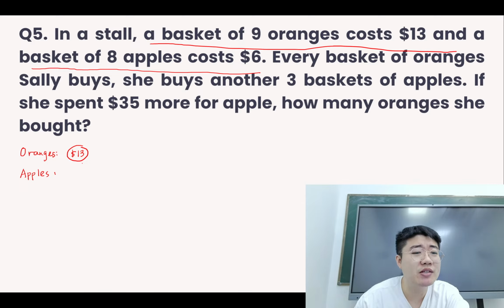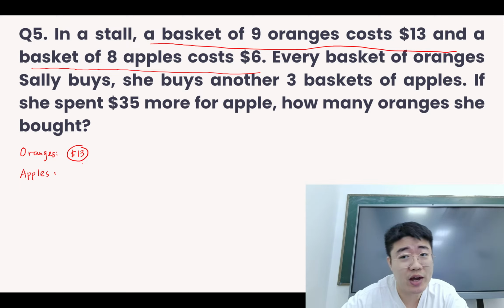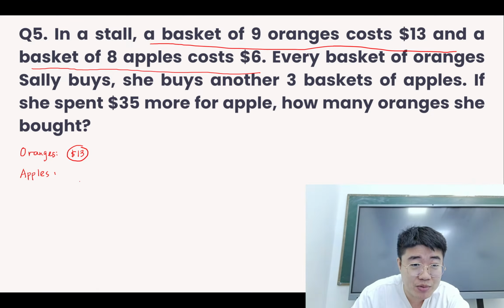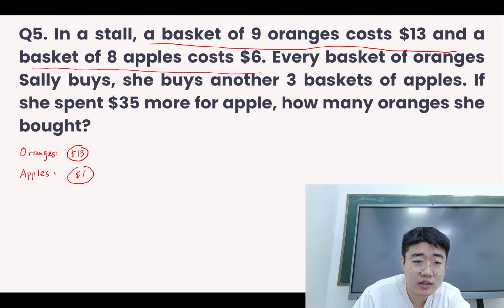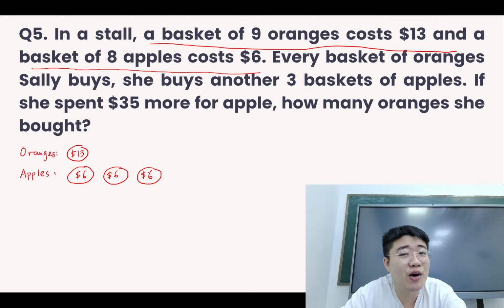Now for every basket of oranges, we are going to have not just 1 basket of apples, it will be 3 baskets of apples. So we are going to have 3 of them. Each of them will be $6. $6 for 1 basket. So let's observe what happens here.